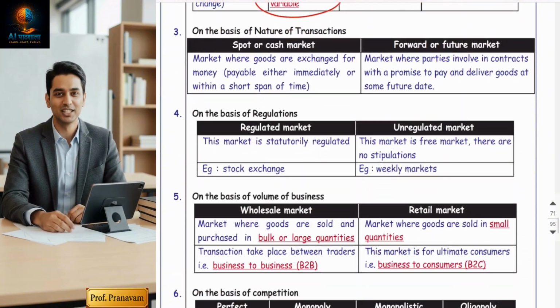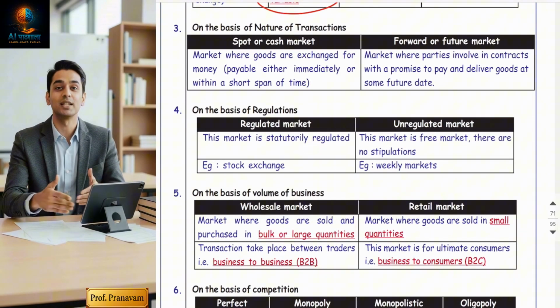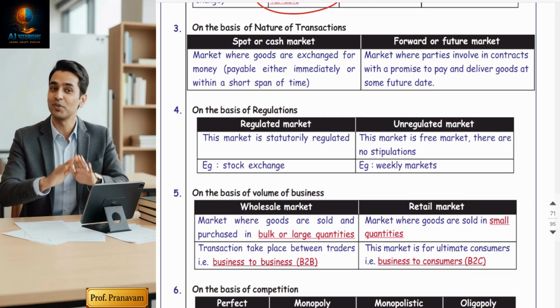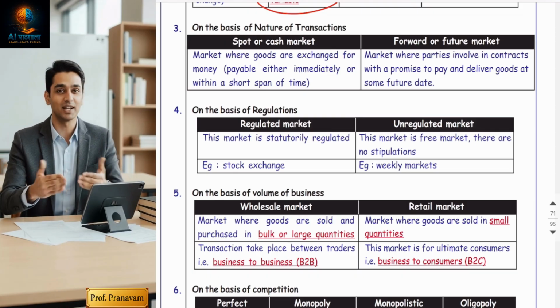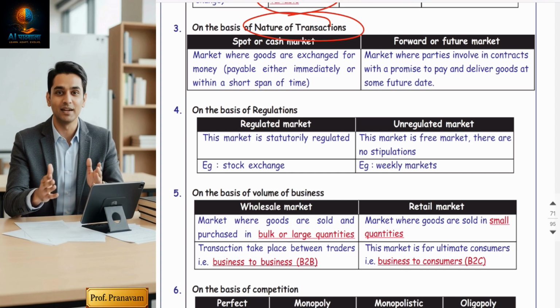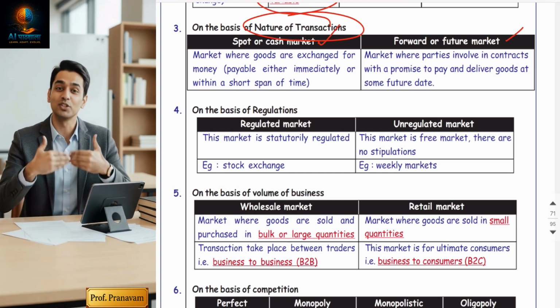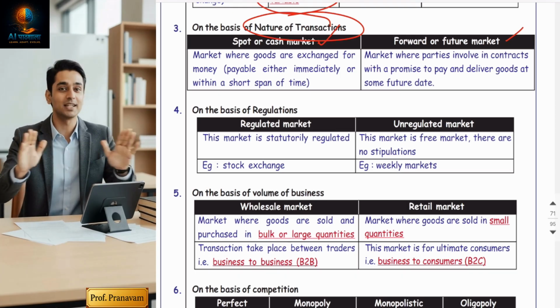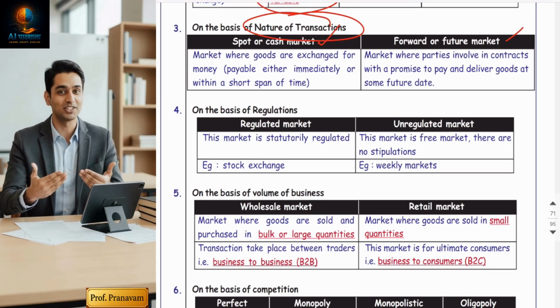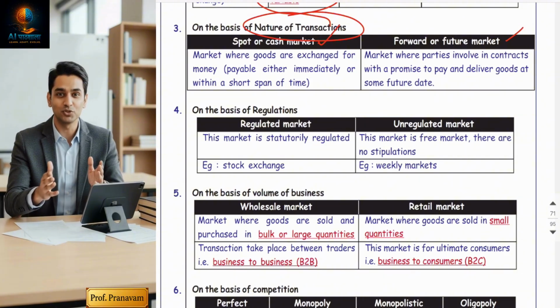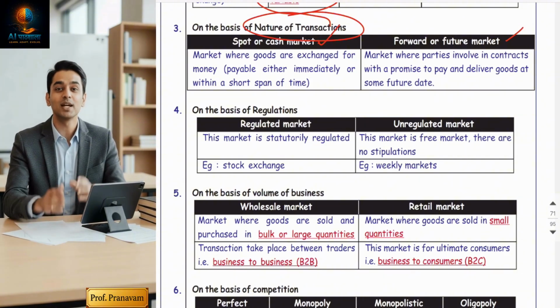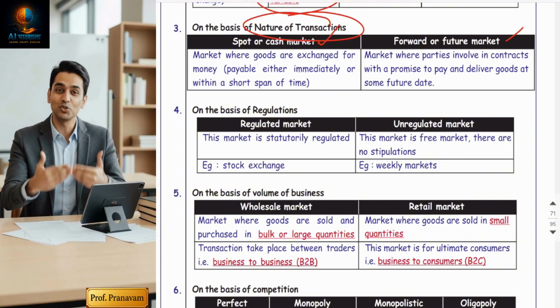Hope you understood. Now, next, market is also classified on the basis of nature of transactions. There are two categories, spot market and forward and future market. Spot market means goods are immediately available in the market. You make the payment and take the delivery.